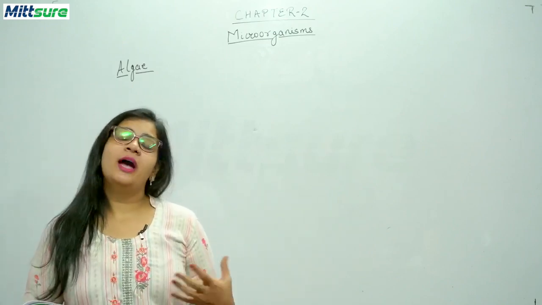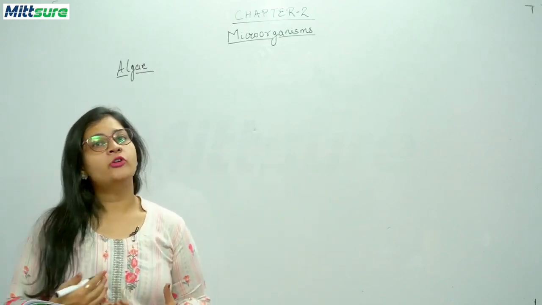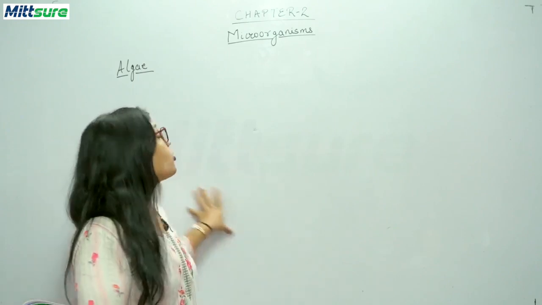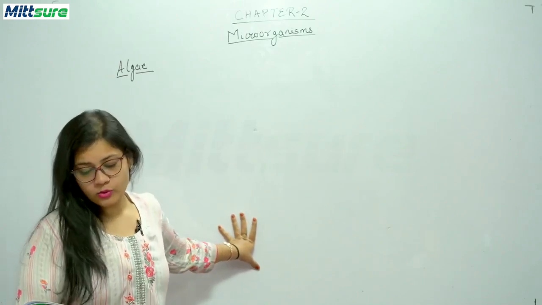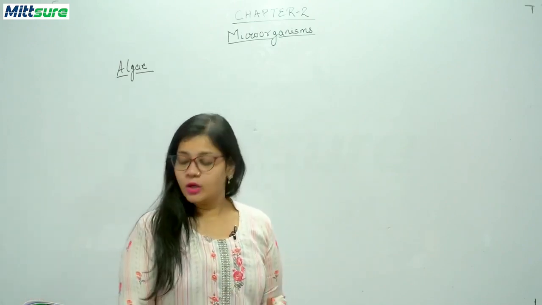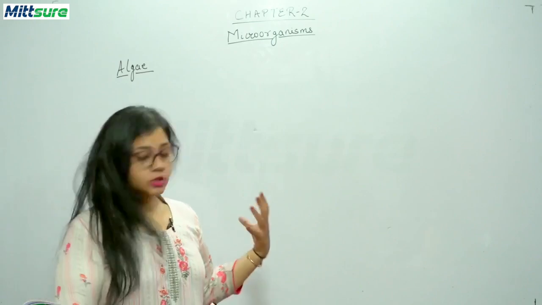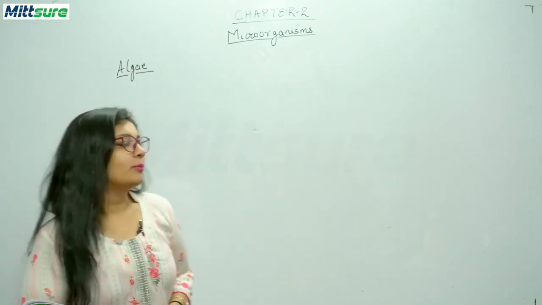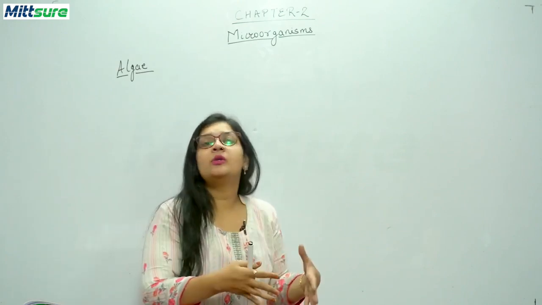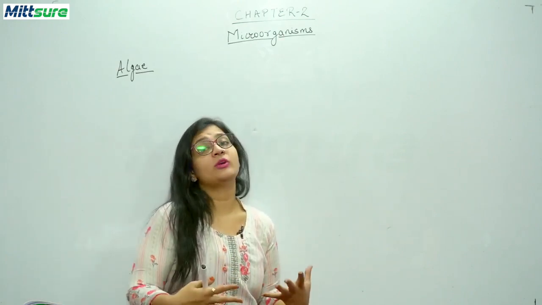What are autotrophics? We have learned about that autotrophic, heterotrophic. So these are autotrophic organisms and they can live in water also and other moist place. Okay, so some of these are also found in snow and hot springs also. Now bacha, algae can be unicellular also and they can be multicellular also.